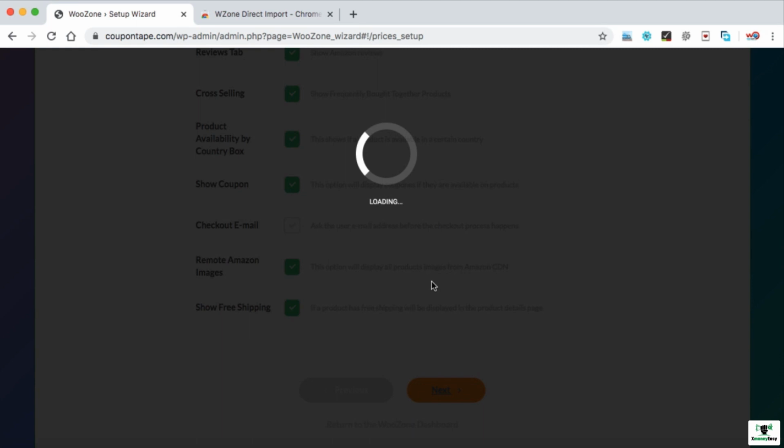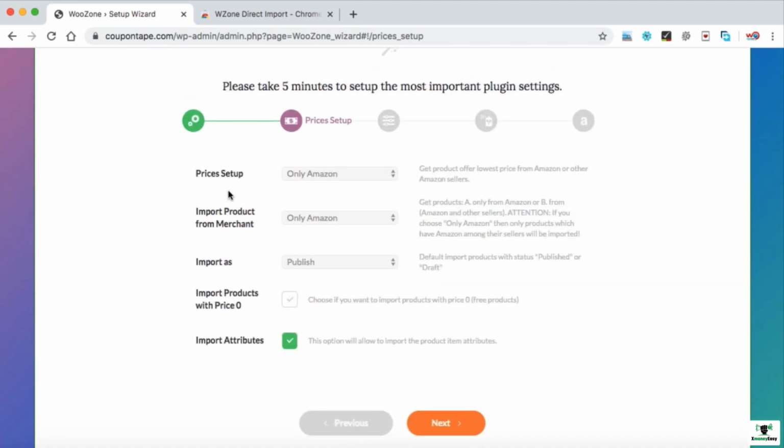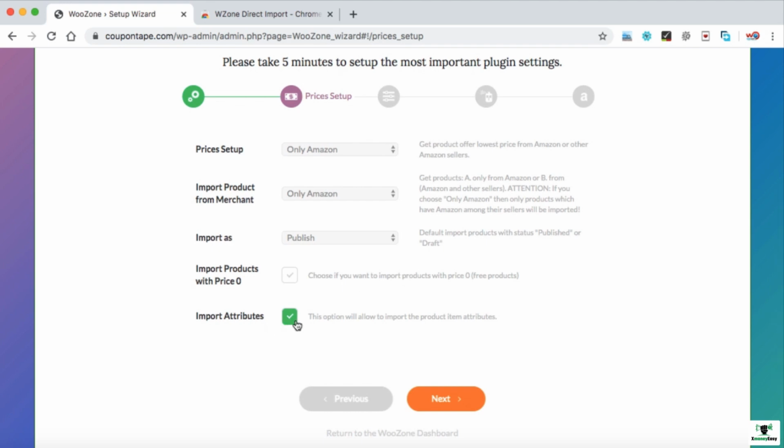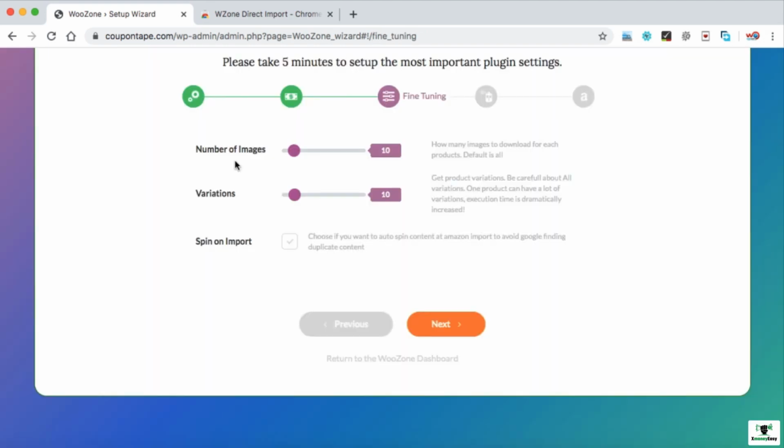You can read each of these options one by one later on. At last, we have this option, price setup only Amazon, that's fine. Import product from merchant only Amazon, that's okay. Import attributes, keep it checked so all the variations of a variable product will also be imported, and then click on next. So this is about number of images variations, just leave it as it is and then click on